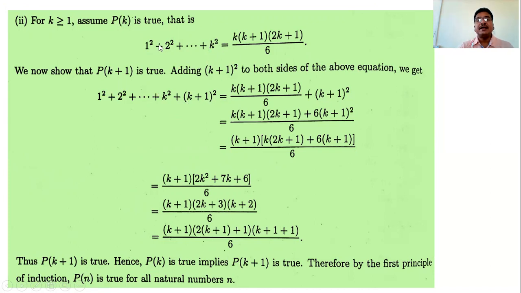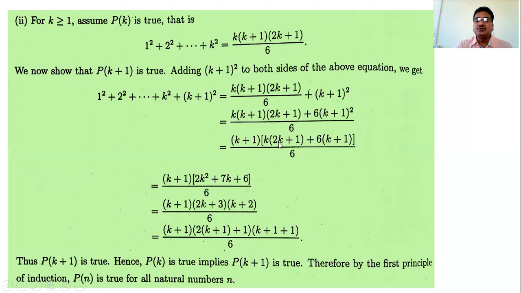What is the proof to show Pk plus 1 is true? Add k plus 1 square to both sides of this. So what do we have? On the left, k plus 1 square added, and on the right this as it is plus k plus 1 square. This is the proof for the result Pk plus 1. Then the LCM is 6, then 6 into this k plus 1 square, and then its simplification: take this k plus 1 common from these two quantities. What do we have in square bracket? 2k plus 1 here, and here 6 times k plus 1, because out of this k plus 1 square, k plus 1 is a common factor, therefore the remaining factor is k plus 1.